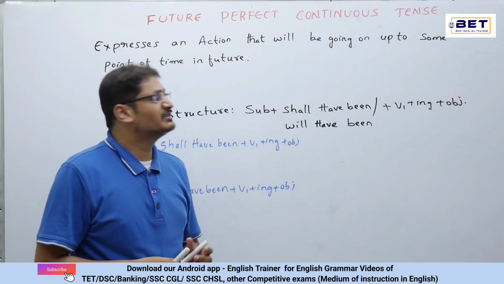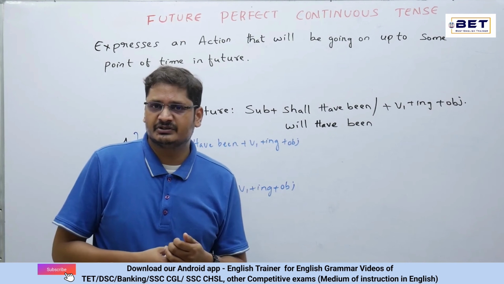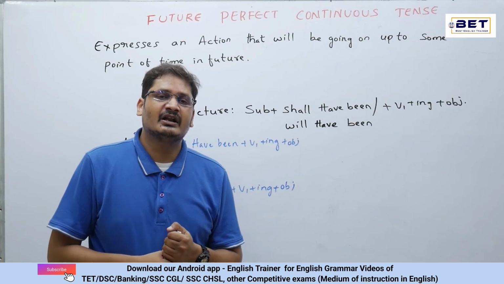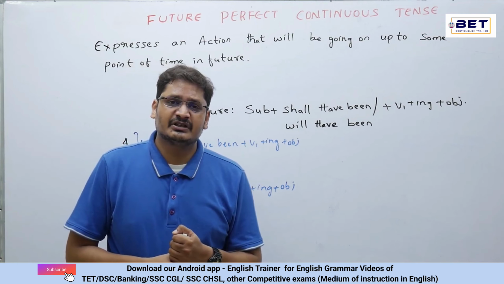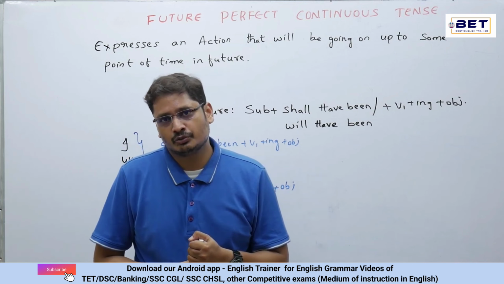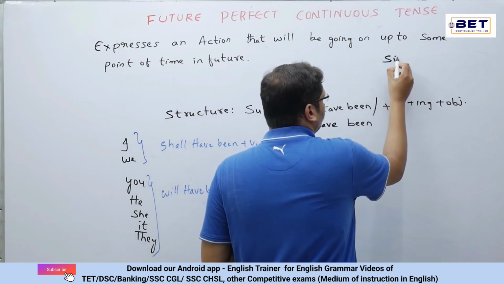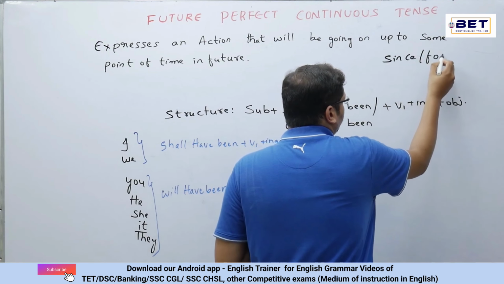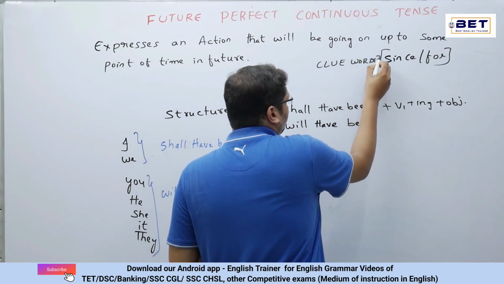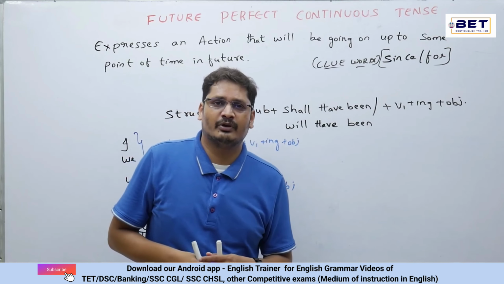In order to make sentences with these particular subjects in this tense, are there any clue words? Yes, there are two clue words: since and for. Generally, in the present perfect continuous tense, past perfect continuous tense and future perfect continuous tense also, we have the clue words like since and for. Since and for will generally act as the clue words. These would help us in finding the exact answer for the questions which are given in the competitive exams.